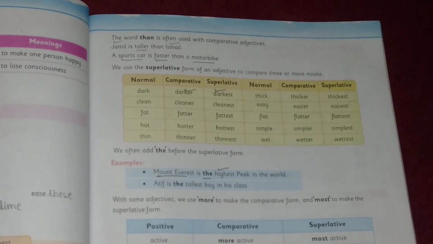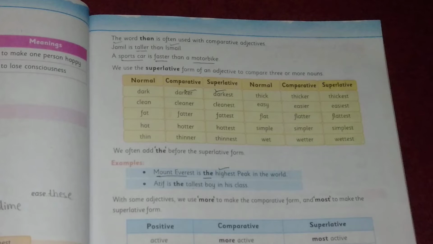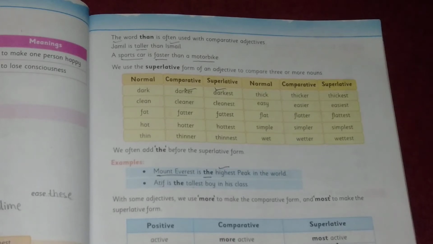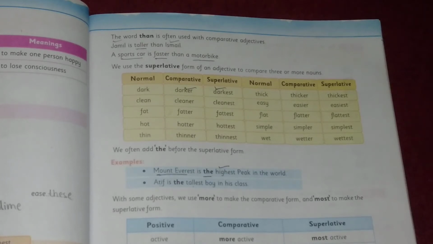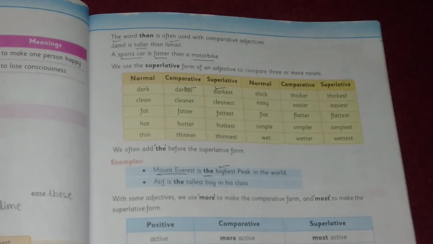Here are examples: active, more active, most active; charming, more charming, most charming; cheerful, more cheerful, most cheerful; comfortable, more comfortable, most comfortable; delicious, more delicious, most delicious.